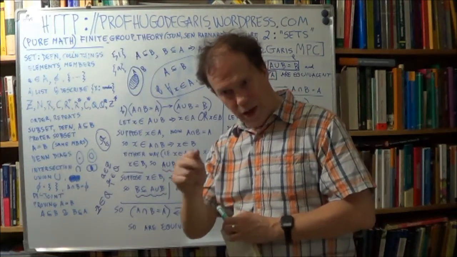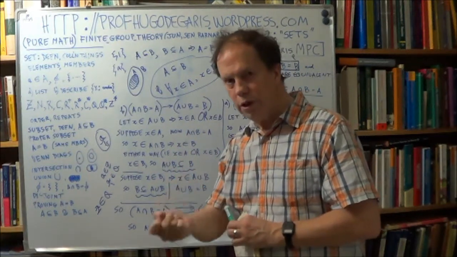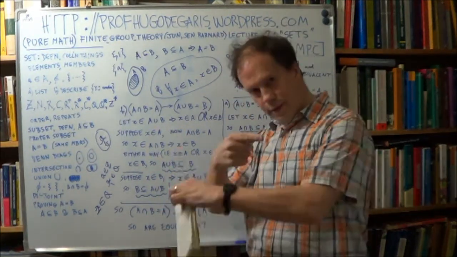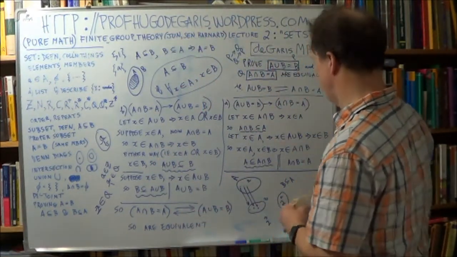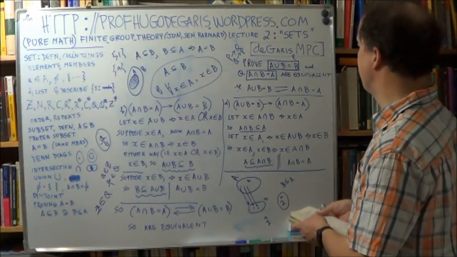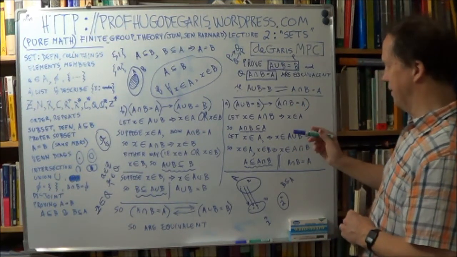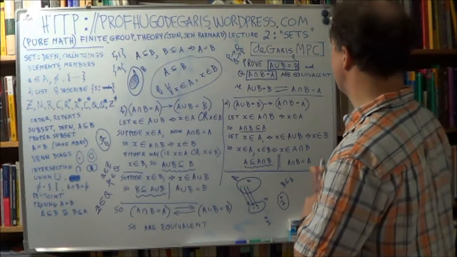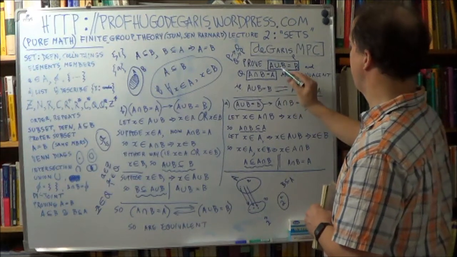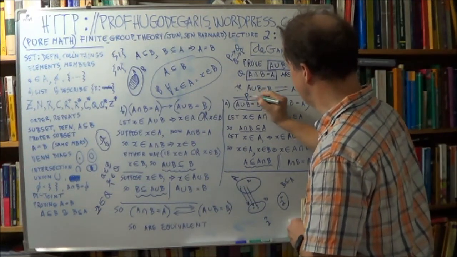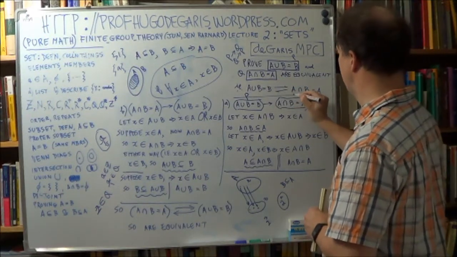Any IFF, go back to the previous lecture. Any IFF, if and only if proof, is 2 ways. To prove if and only if, you have to prove it in both directions. So that's what we have to do. So how to do that? Now you have to think of it. So let's do it in one direction. A union B is B. That's P. So we'll call that P. And A intersection B is A. That's Q.